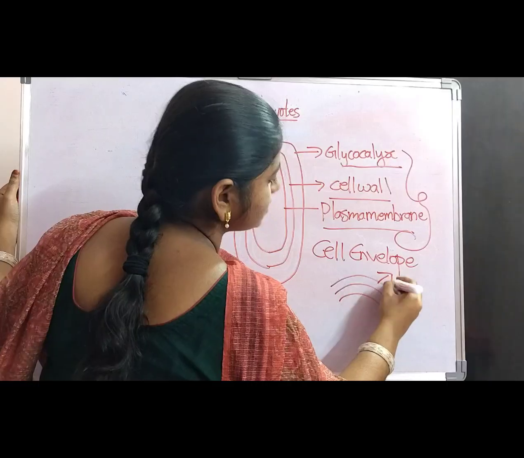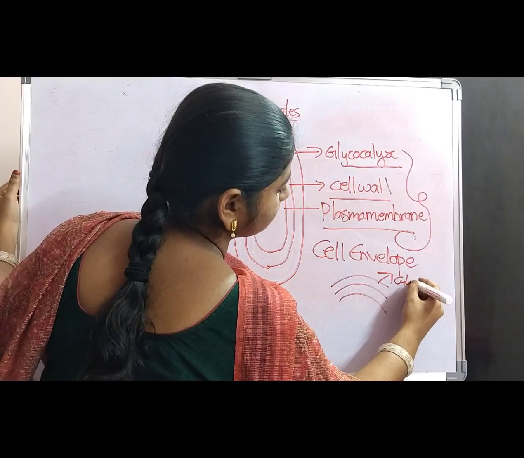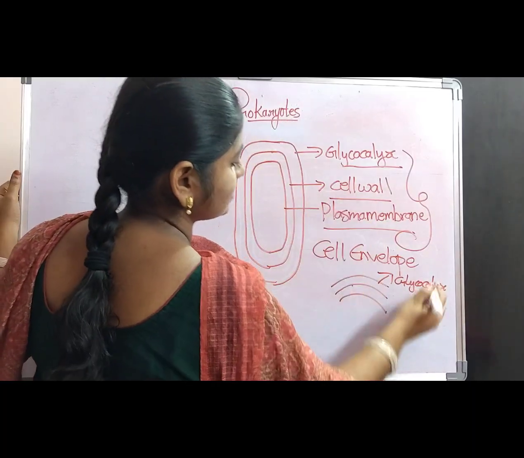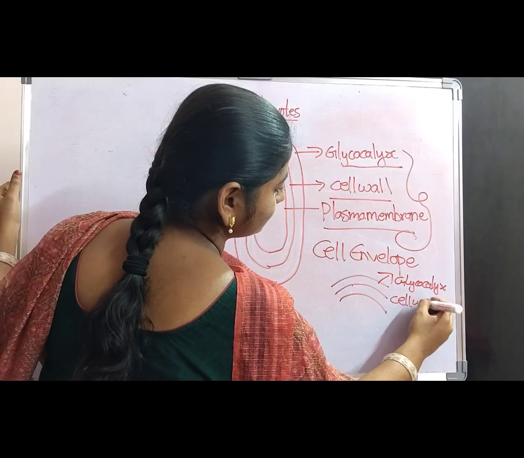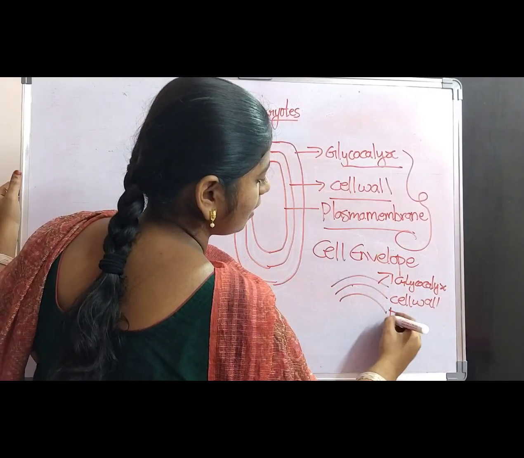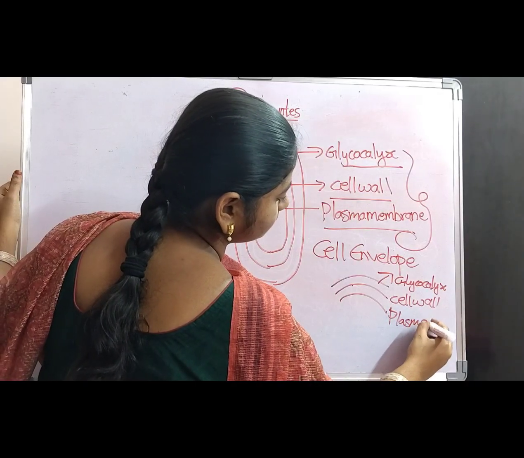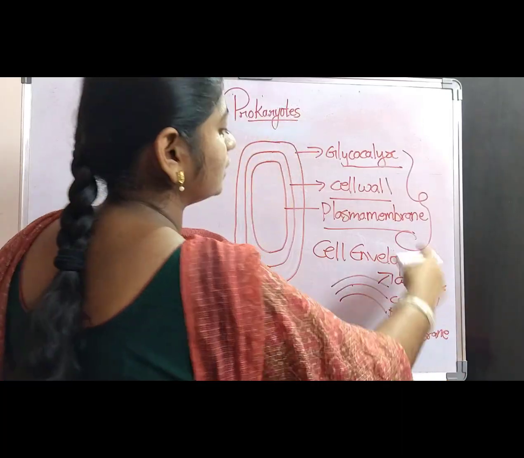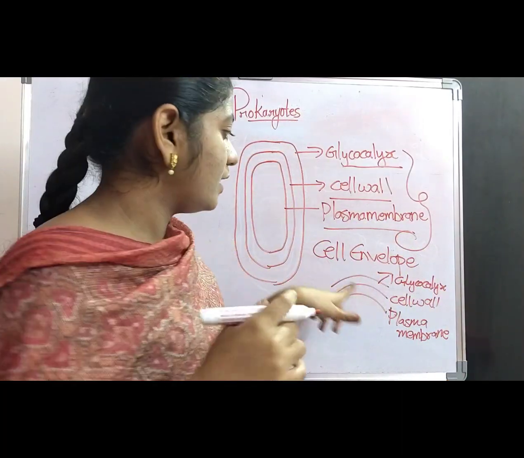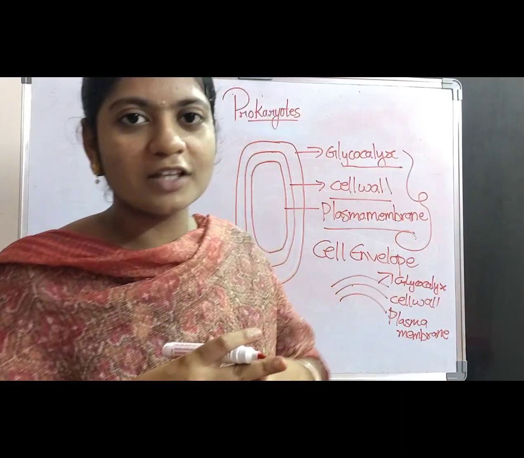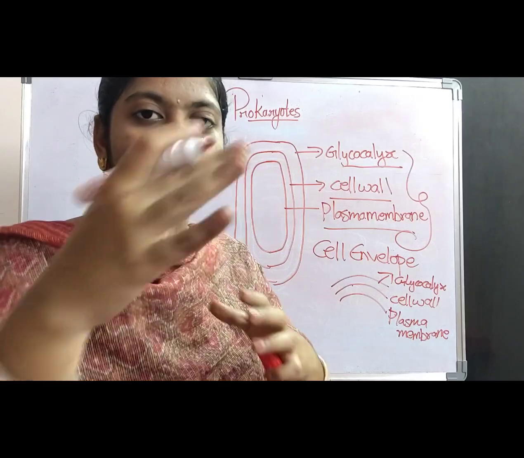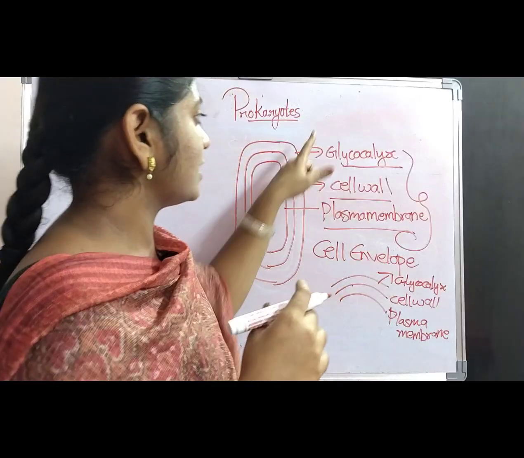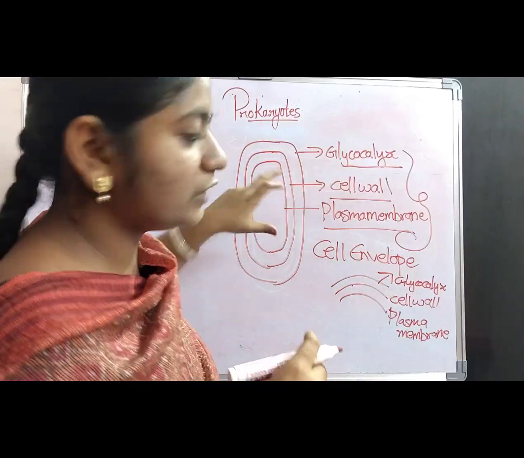The outermost is the glycocalyx. The middle layer is the cell wall. And the innermost layer is the plasma membrane. The three layers combined are called the cell envelope. What is the function of the cell envelope? The cell envelope function is to protect the bacteria from any damage or destruction. So this is about the complete layers of the bacteria.